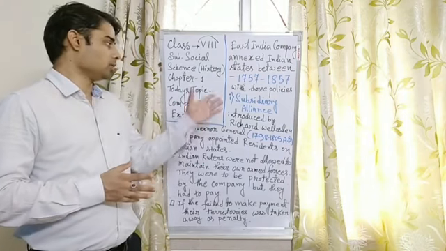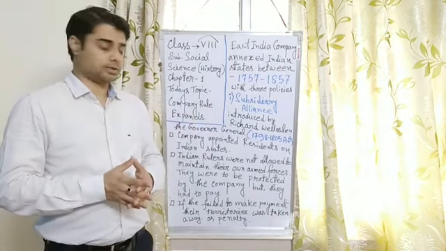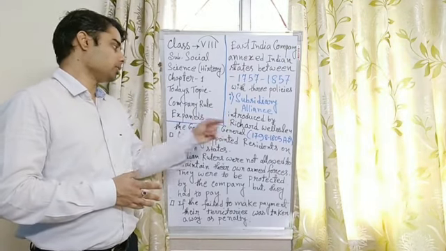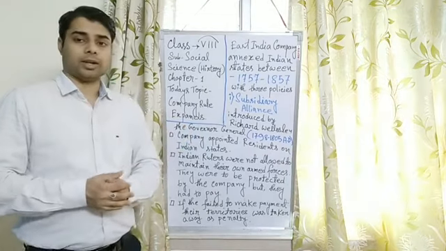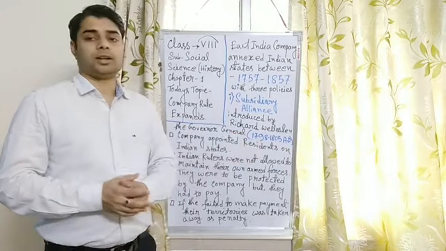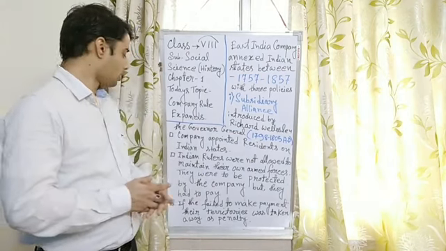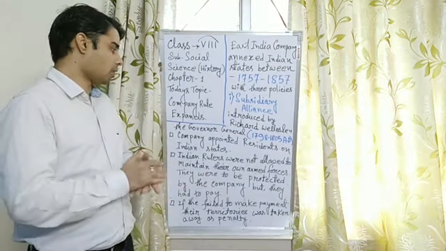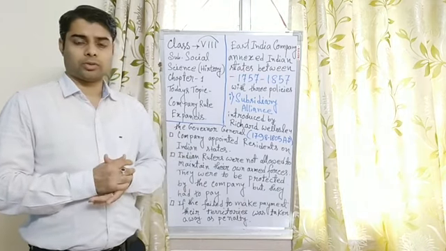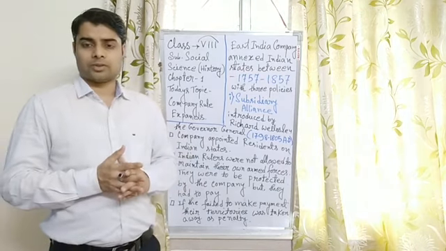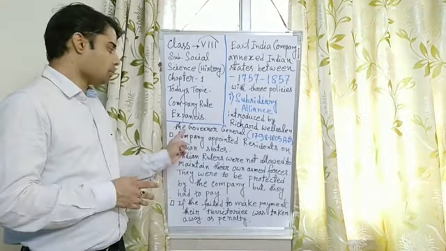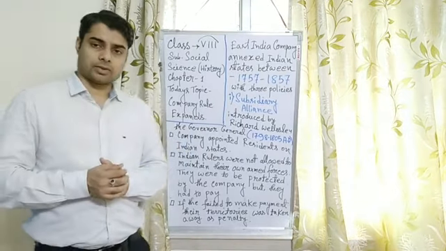So today we will learn about Subsidiary Alliance. Subsidiary Alliance was introduced by Richard Wellesley, the Governor General of India at the time, from 1798 to 1805 AD. According to this alliance, there are some rules and regulations that the particular state had to follow. They are: number 1, the company appointed residents in Indian states.